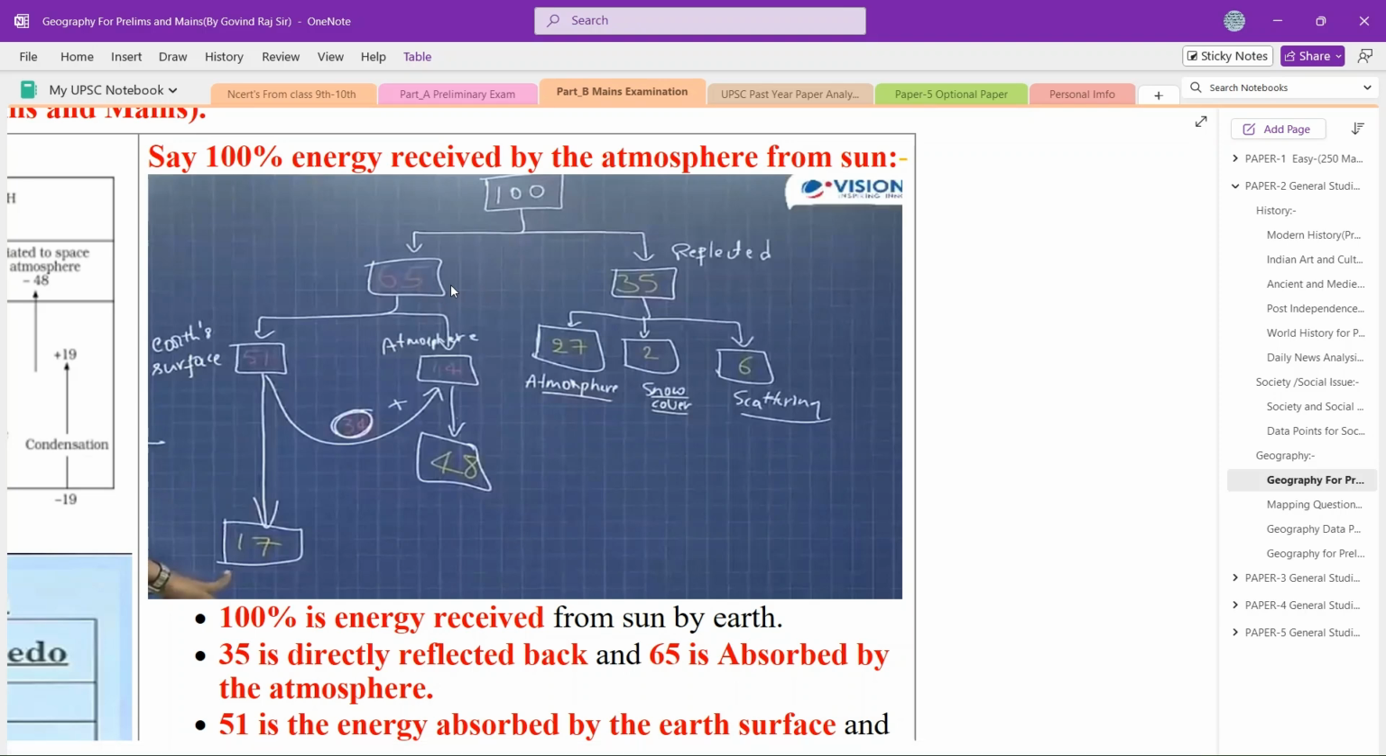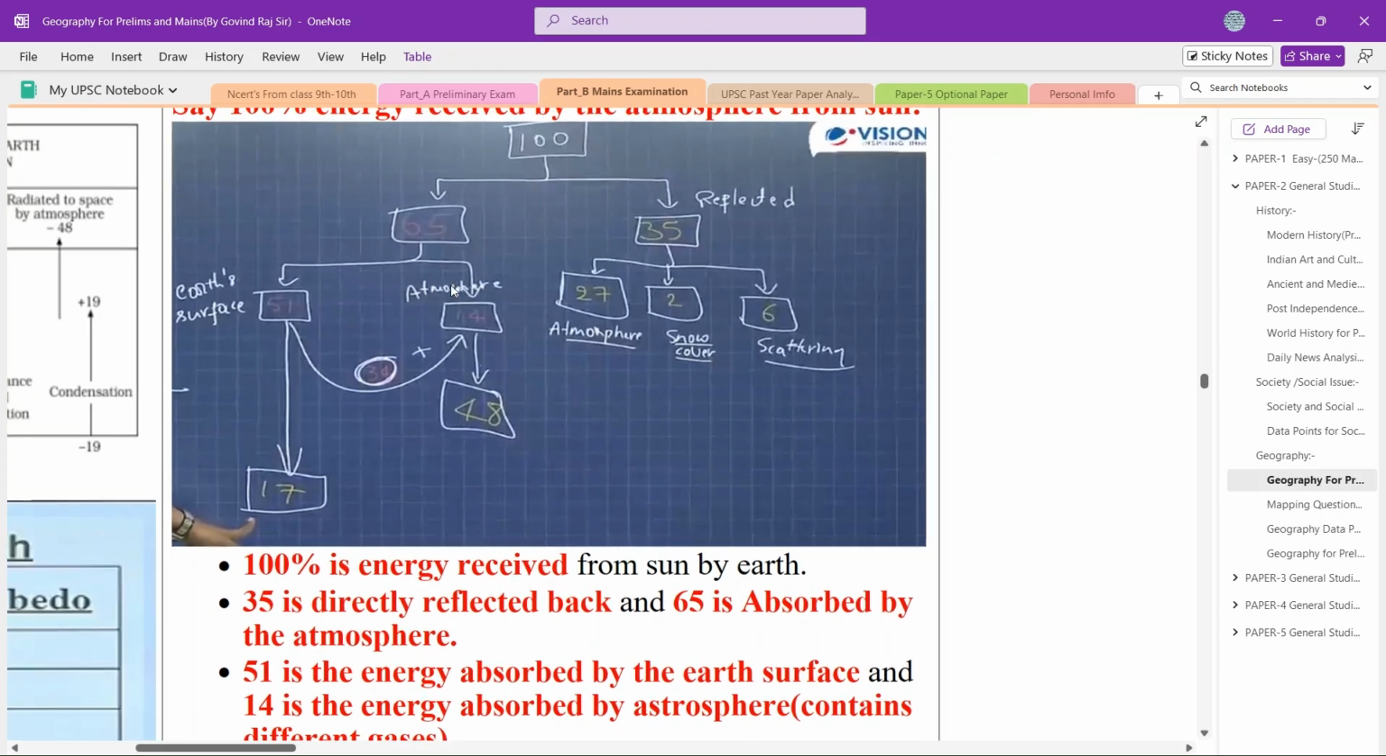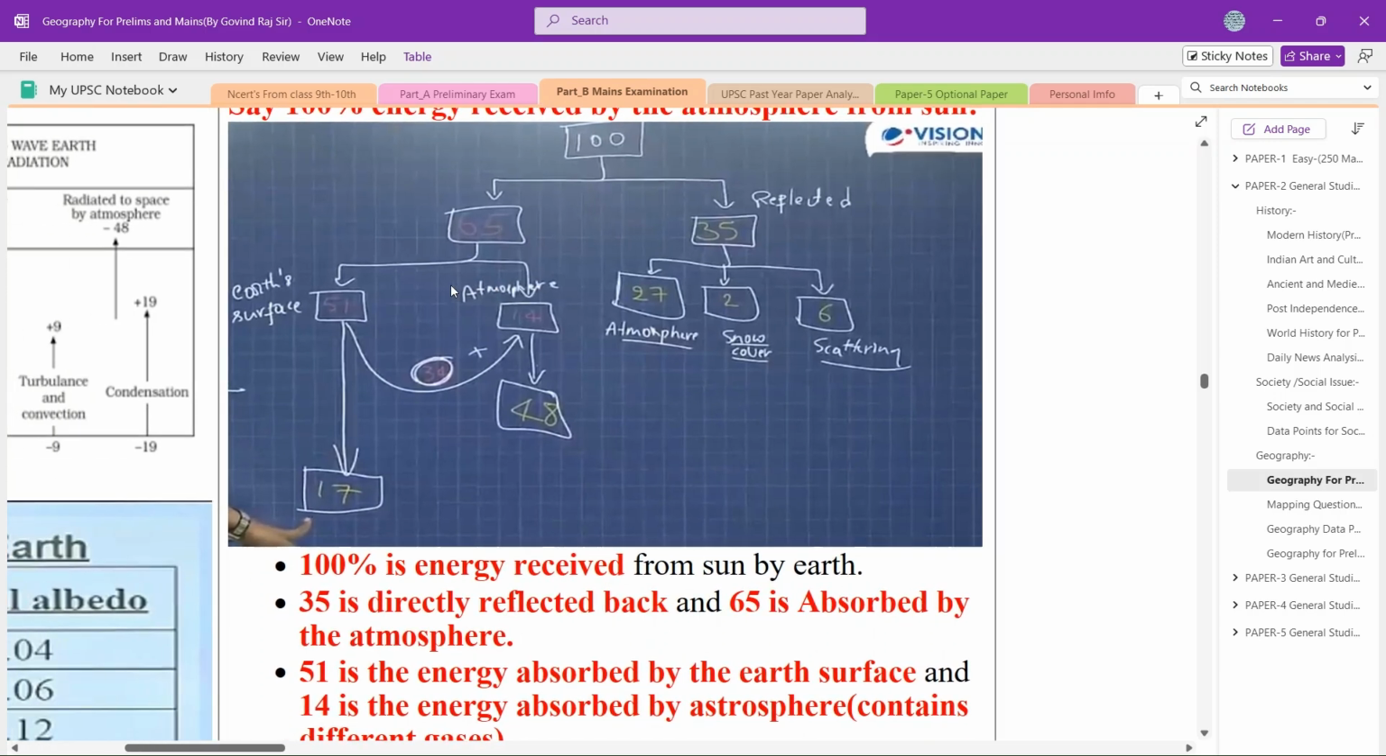back as it is. Why is it reflecting back? Because in the earth's atmosphere we have the clouds and the gases present, so they will reflect back some portion of the incoming solar radiation as it is. Now coming to the 65, which is absorbed by the earth's surface plus the atmosphere. Out of that 65, 51% is absorbed by the earth's surface.